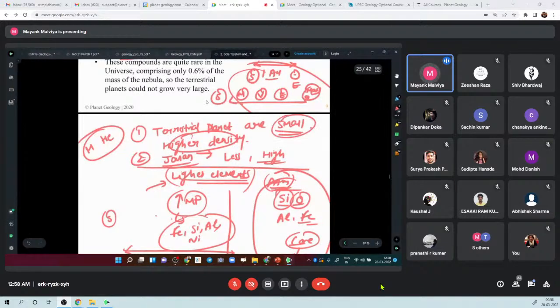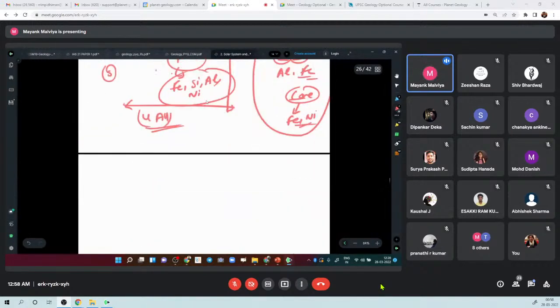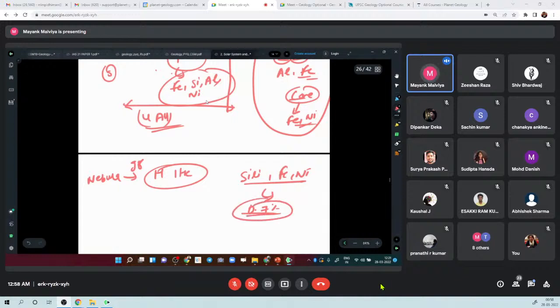So this is what their density is. And why are they small? They are small because, like I said, 98% of the nebula is hydrogen and helium, right? So basically these heavier elements, the silicates, iron, nickel, comprise only 0.7% of the total nebula, right? There is not much of these elements, so that is why they are smaller in size, right?